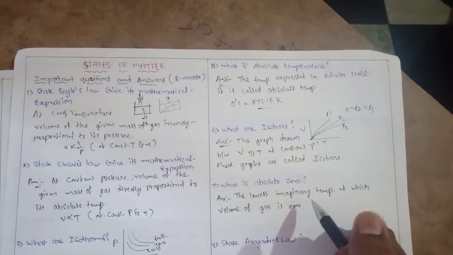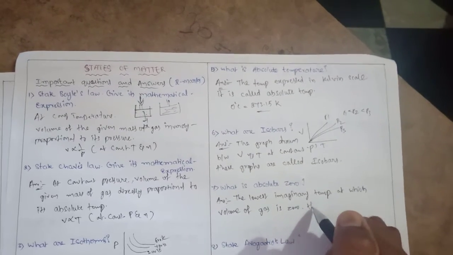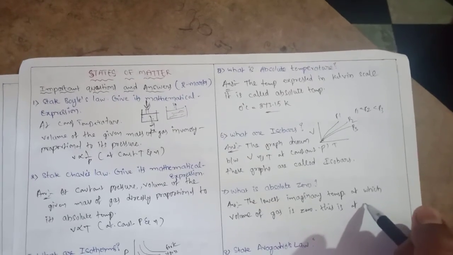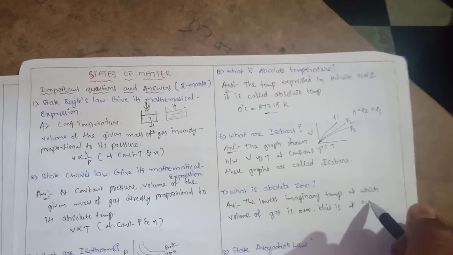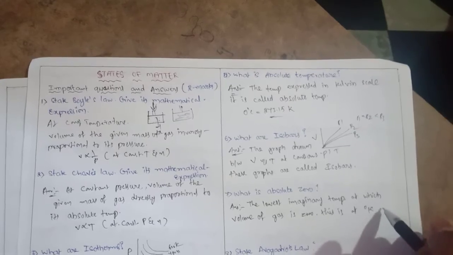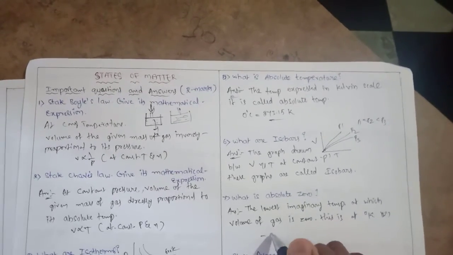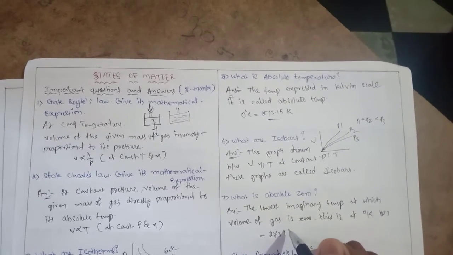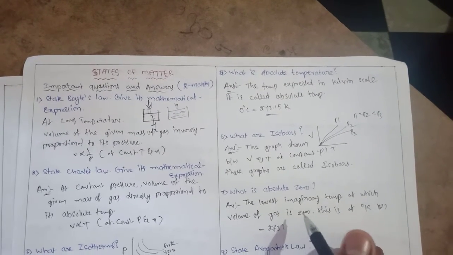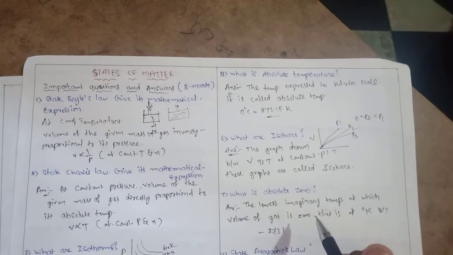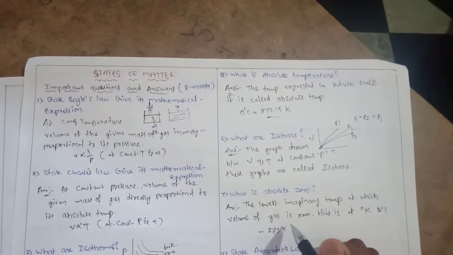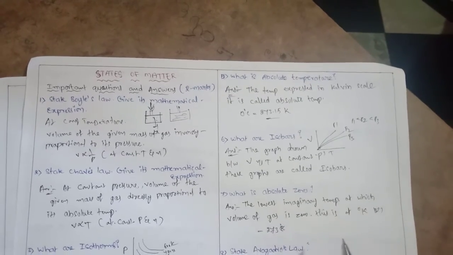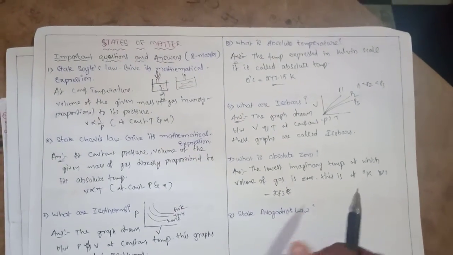This is at 0 degrees Kelvin, or minus 273 degrees centigrade.